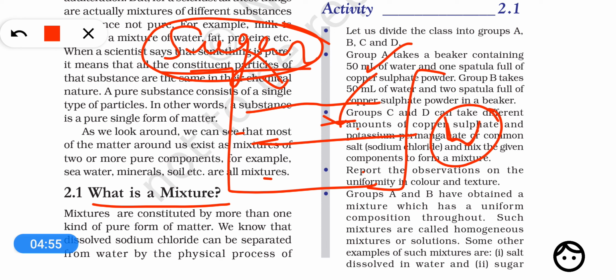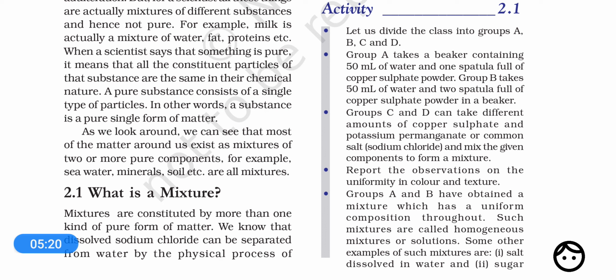In the same way, if you add water plus salt, then again there will be two different types of particles, the particles of water and the particles of salt. Then it will be called a mixture. So a mixture is an impure matter which contains more than one type of particles, or the particles of more than one substance. So dear students, one thing is very clear: a pure matter, that is called a substance, contains all the particles of similar type, all the particles having the same chemical nature. But a mixture contains particles of different chemical nature.